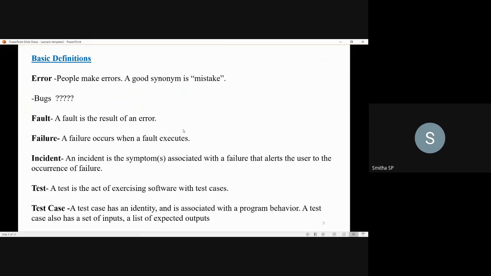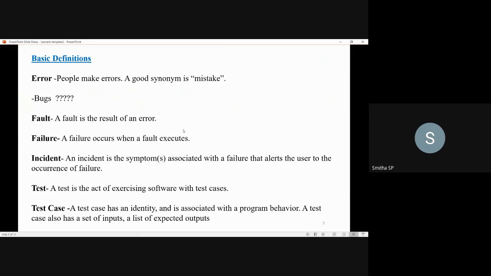Next is test. The next definition you should be aware of in software testing is a test. So what is a test? A test is the act of exercising the software with the test cases. You will be exercising the software by writing test cases and executing those test cases. That we call a test.